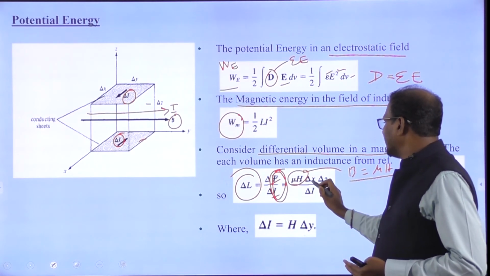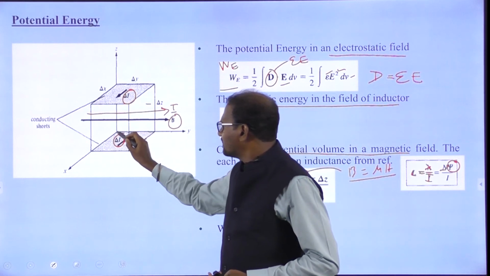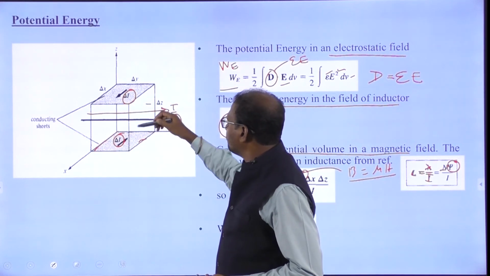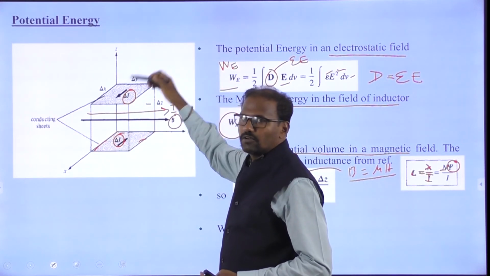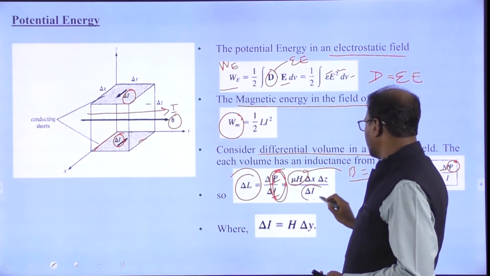The flux will be moving in the x and z directions. The current is moving in the y direction, so delta I moves in the y direction.